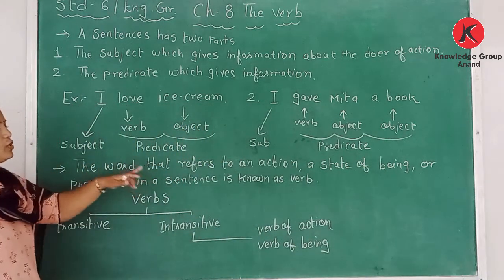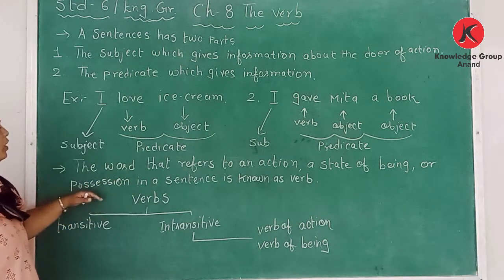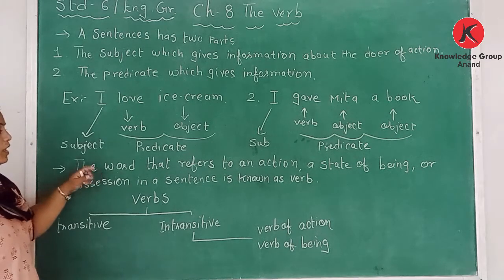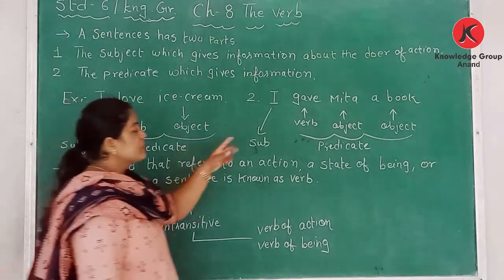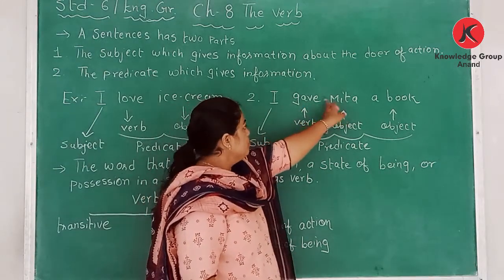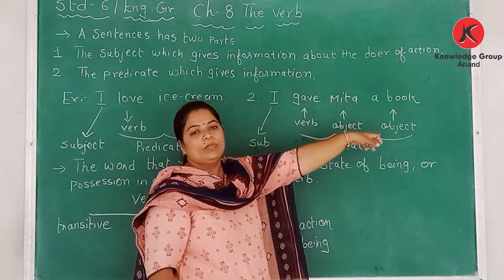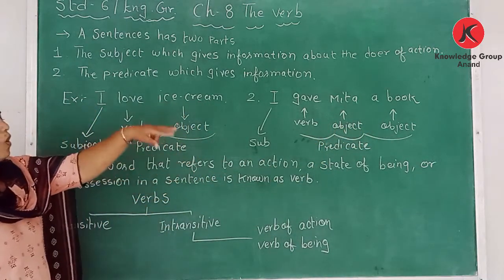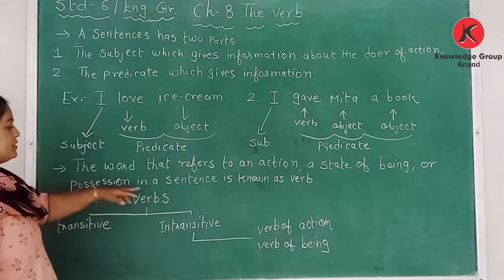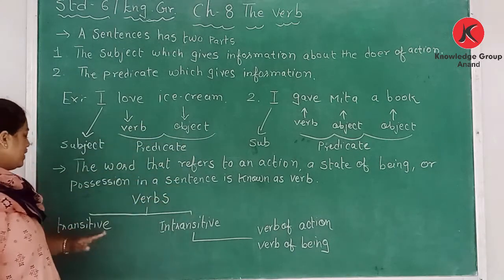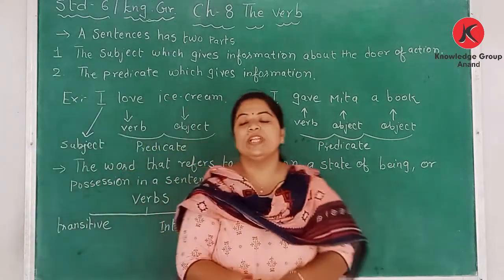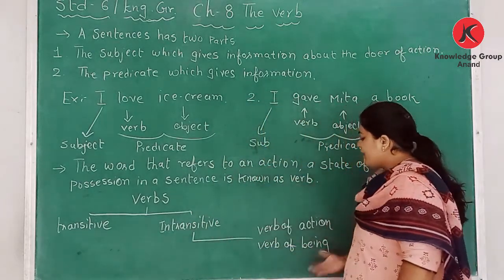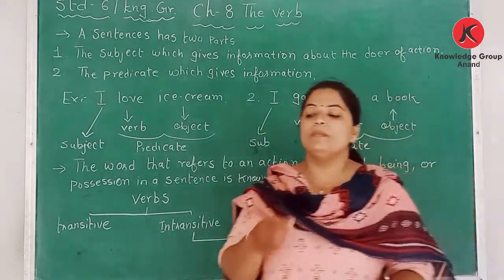The word that refers to an action, a state of being or a position in a sentence is known as a verb. Which action does it refer to? What did I do? I gave Meeta a book. There are types of verbs, as I told you at the beginning: transitive, intransitive, verb of action and verb of being.